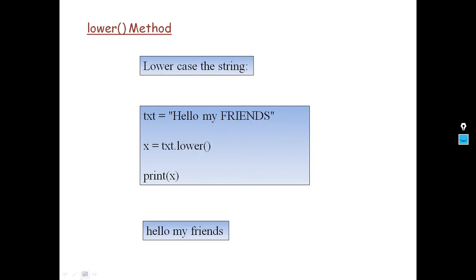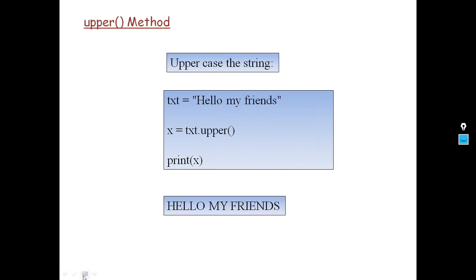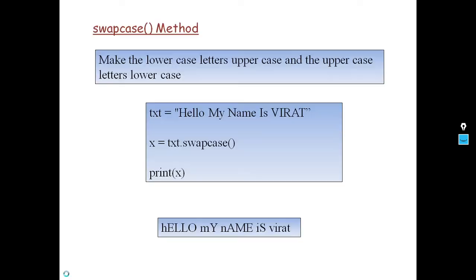The next one is swap case. What does swap case mean? We can change the case. Whatever character is present in uppercase will be converted to lowercase, and whatever character is present in lowercase will be converted to uppercase. Look here: txt is equal to hello, my name is Virat. The statement is x is equal to txt.swapcase(), then print x. When we print it, the output looks like this.